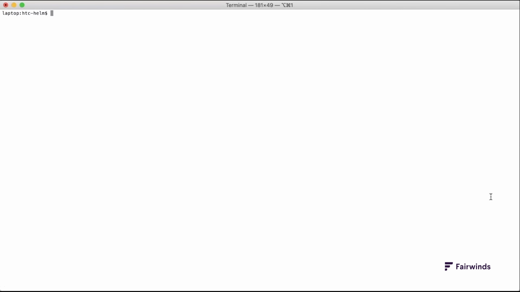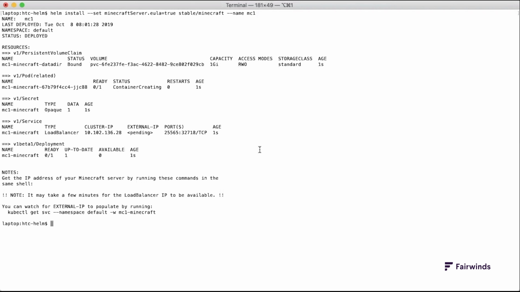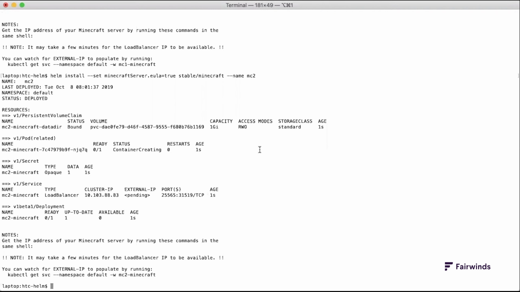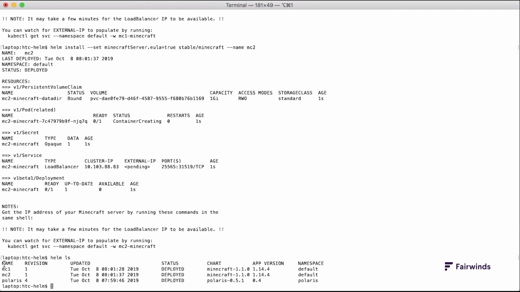There's not much use to install Polaris multiple times, but I'll use a Minecraft server to demonstrate multiple installations of a Helm chart even in the same namespace. I'm running helm install --set minecraftServer.eula=true to agree to the license agreement, then stable/minecraft for the repository and name of the chart, and --name mc1 to name the release mc1. I'm doing the same thing with the name mc2. And now when I run helm ls, we see 2 releases or installations of Minecraft server.